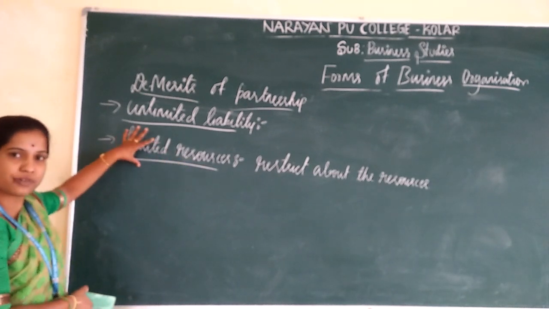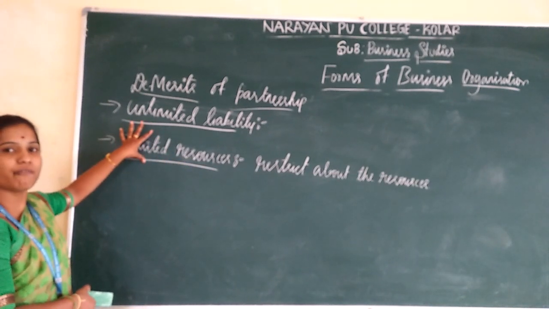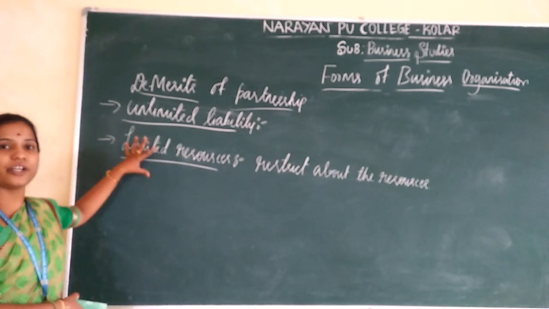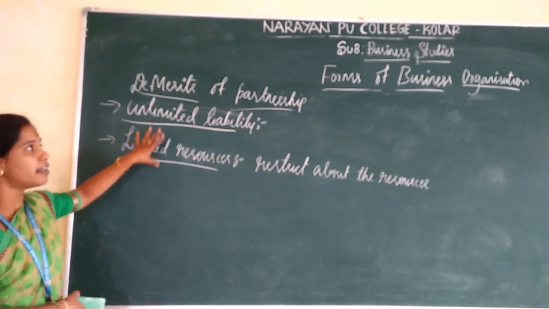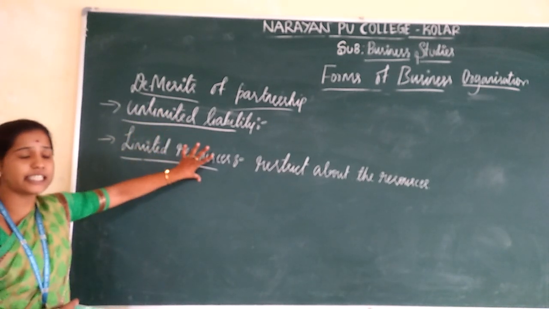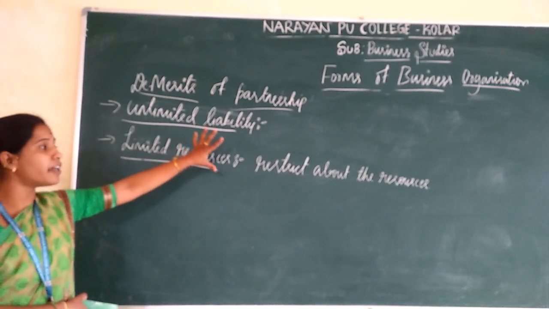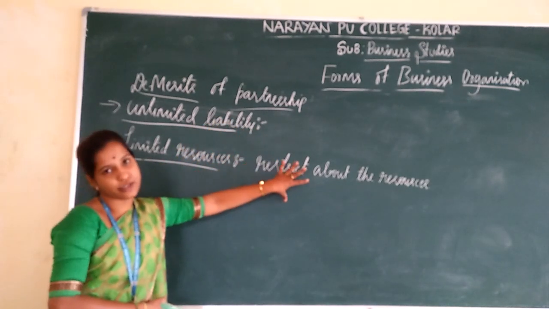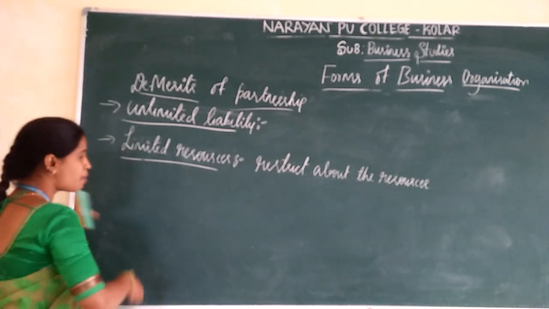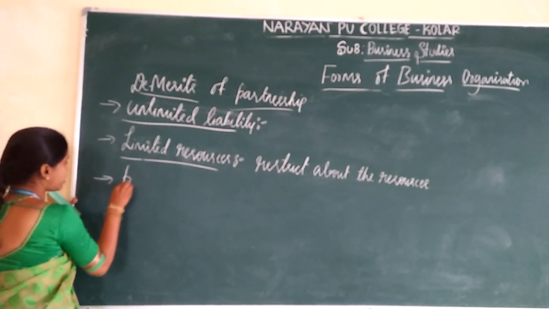So limited resources means that in the partnership firm, all the partners are going to contribute capital to the partnership firm. In that case, everybody is restricted about the resources. And the next one is possibility of conflict.